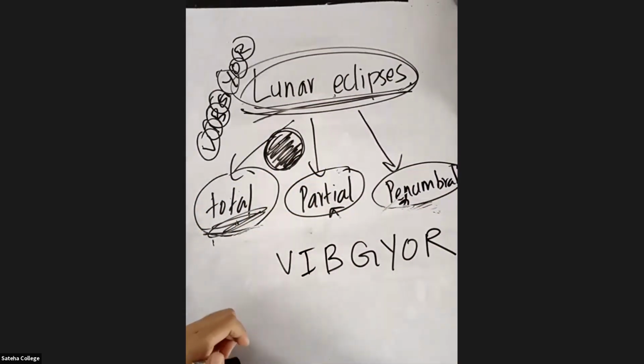I told you, you can see the sky during the lunar eclipse, but you can prevent it also. Don't always look at it. It is not harmful like the solar eclipse, but it can cause you skin diseases. So avoid going outside.